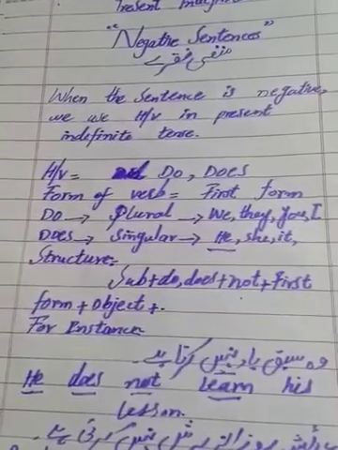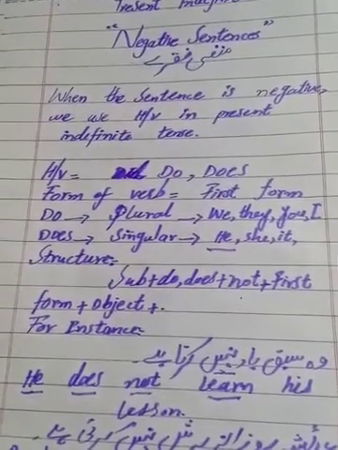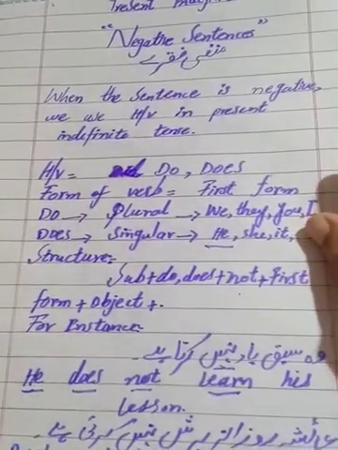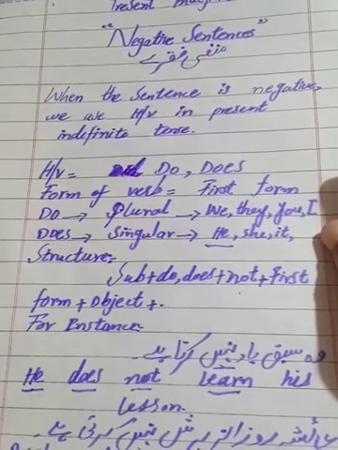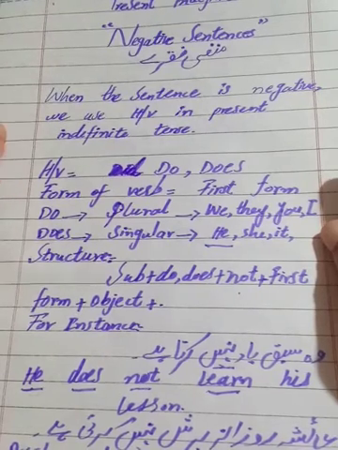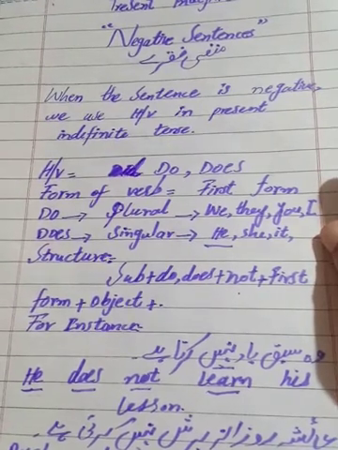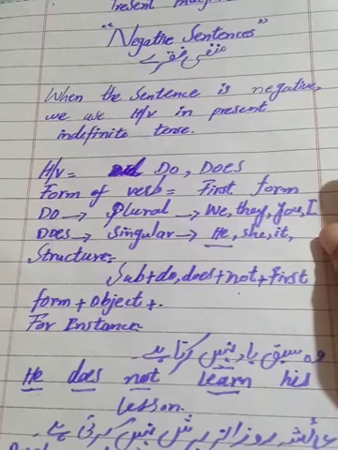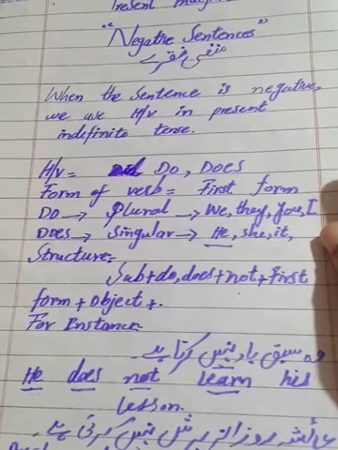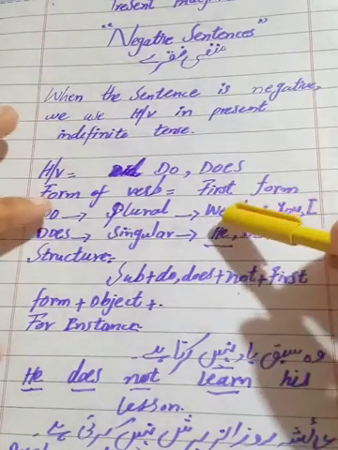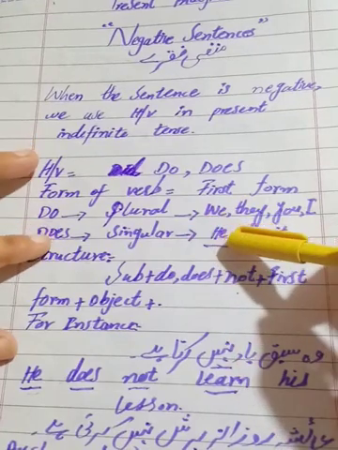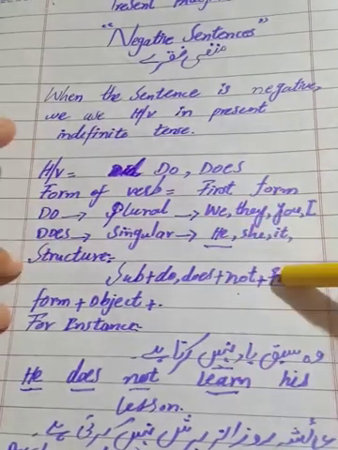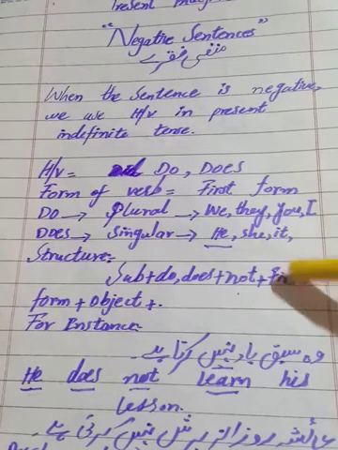Now, students, in this lecture we did negative sentences, and you will make a maximum of 10 negative sentences of present indefinite. Clear? You will create the Urdu and English sentences by yourselves and write them in your notebook. First you will learn the helping verbs, the form of verb, and what we will use with singular and what we will use with plural. First you have to learn these things, then you will create sentences.